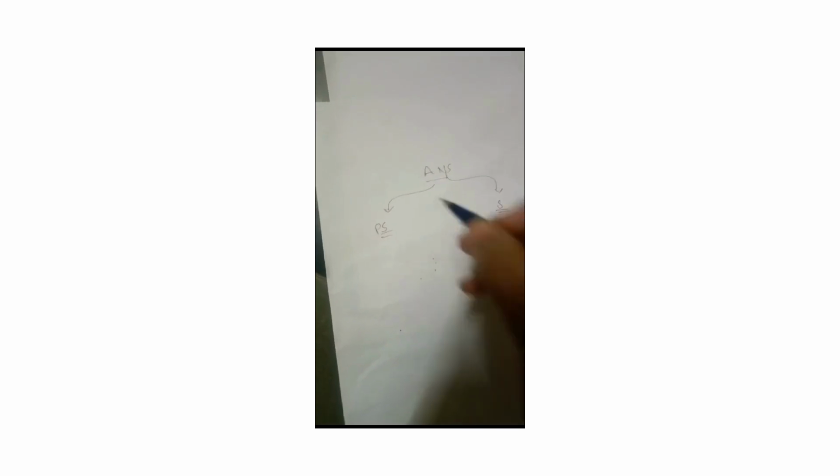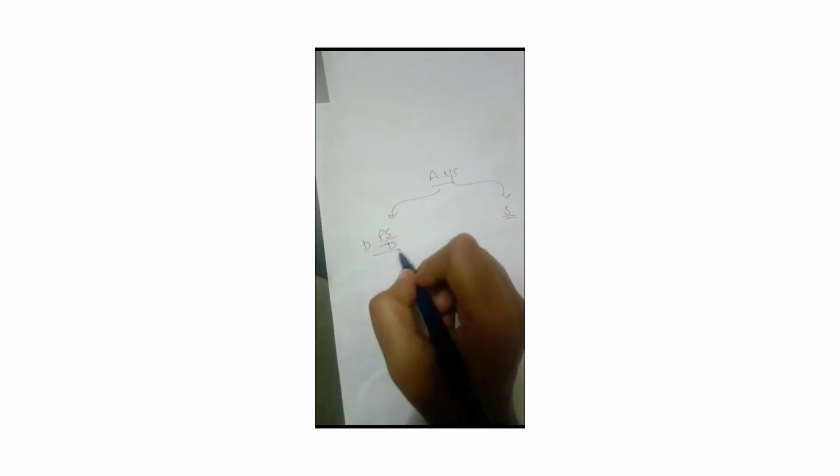Okay. Now let's see about the ANS further in detail. As I said, ANS is our parasympathetic nervous system and our sympathetic nervous system. The parasympathetic nervous system gets activated in our day-to-day normal life. Now I'm making this video, sitting in a comfortable chair, so my parasympathetic system is activated. If a snake falls on me right now, then the sympathetic system will be activated, that is in stressful events. So the stimulus for parasympathetic is day-to-day life, and for sympathetic it is stressful events.